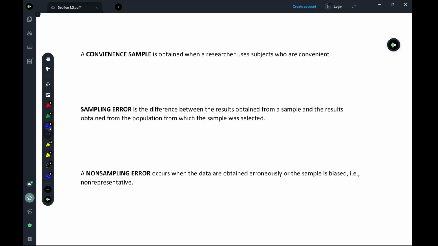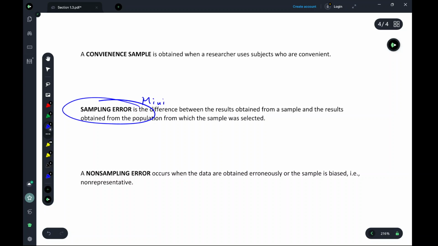Sampling error is the difference between the results obtained from a sample and the results obtained from the population from which the sample was selected. This is what we're trying to minimize. We are trying to minimize the difference between our sample and our population. So sampling error is a result of selecting a sample that is not representative of our population.